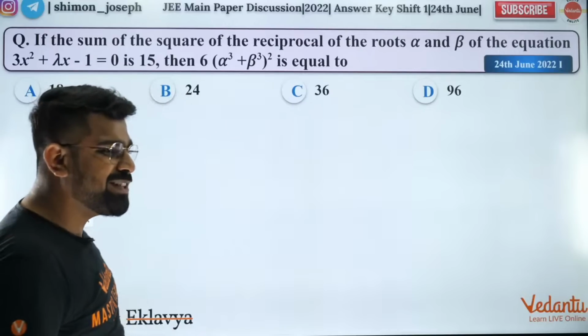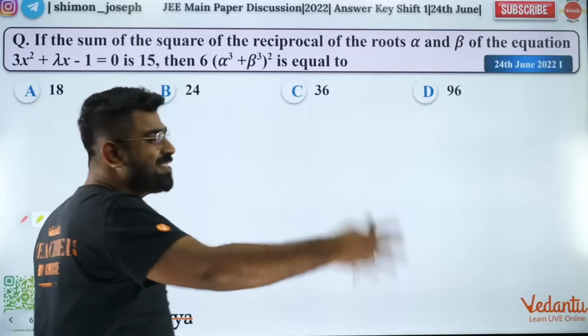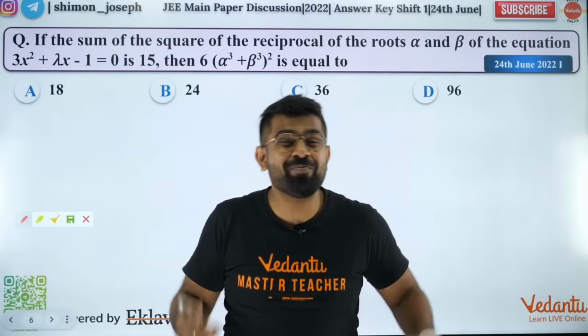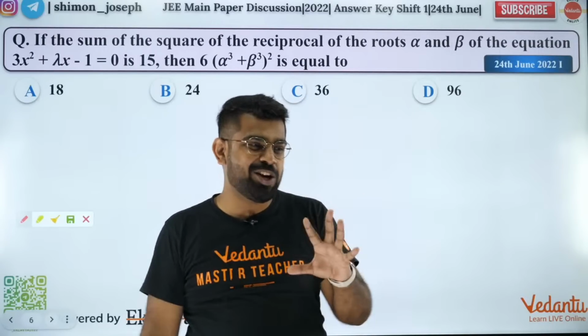Got it? Everybody solved it. What is the answer? The answer is 24. Very good. It is just based on the sum and product of roots. Simple quadratic equation. You have got a nice and easy question.